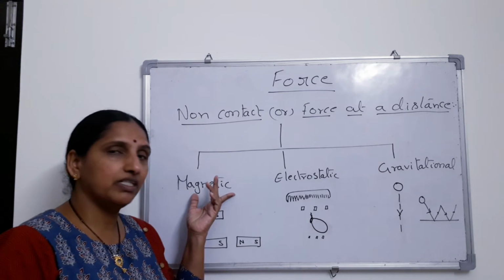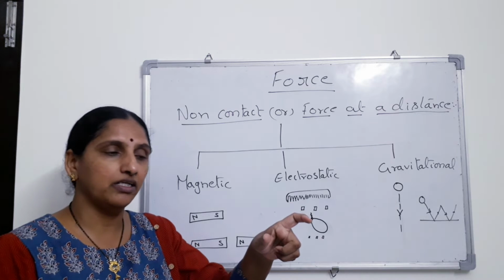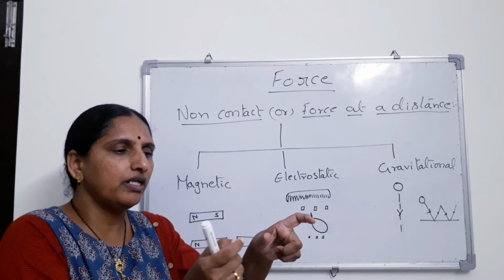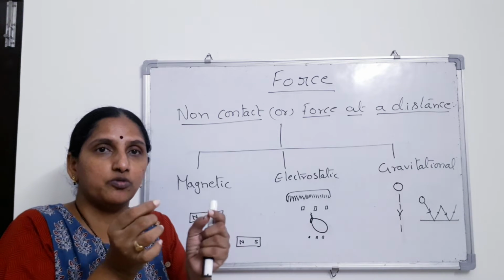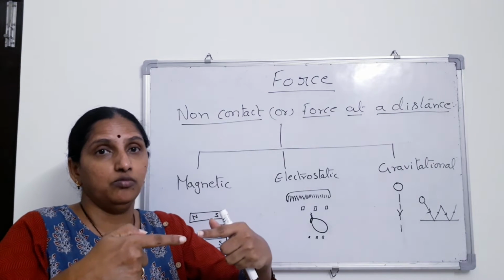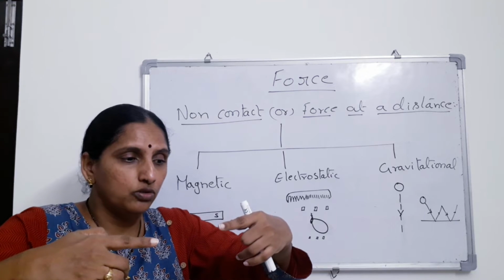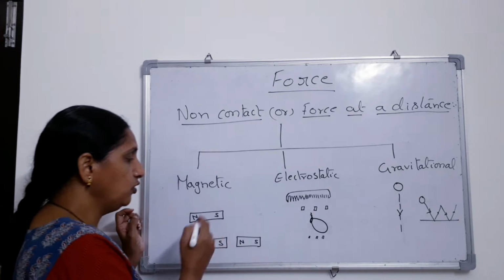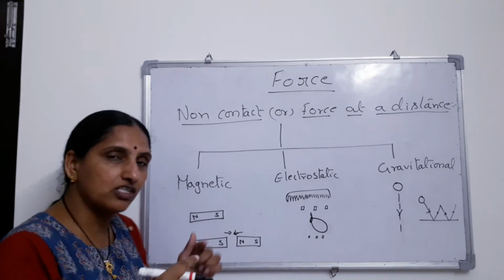In the earlier classes, you have studied about magnetic force. What did you see? When you take a bar magnet or any magnet and you take a magnetic material like some small iron piece or a pin very near to the magnet, it pulls the pin towards it. You can feel that, right? As well as when two magnets with opposite polarity, unlike poles, are brought nearer, the two magnets try to move towards each other. That means they experience a pulling force towards each other.